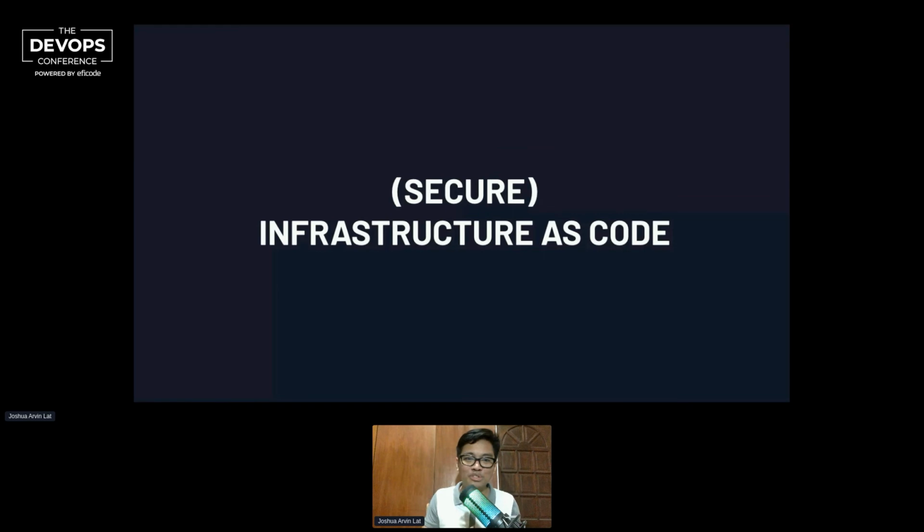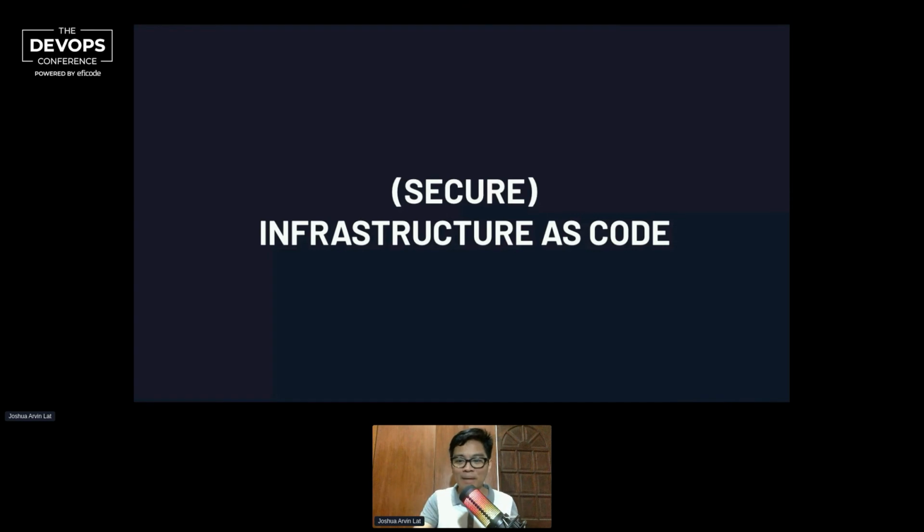One of the solutions there is to utilize infrastructure as code, which automates the process of preparing staging and production environments. So what do I mean by that? Let's say that you have a server, and then you have a storage bucket here, and then you have this other resource. Instead of trying to create these resources manually, we can codify and convert it into code so that this code can be run or executed to create new resources.